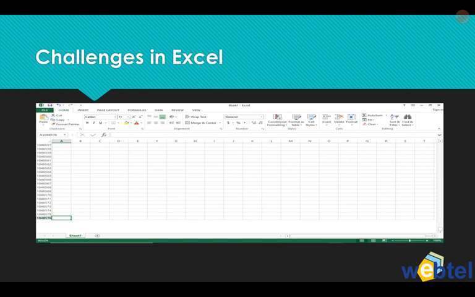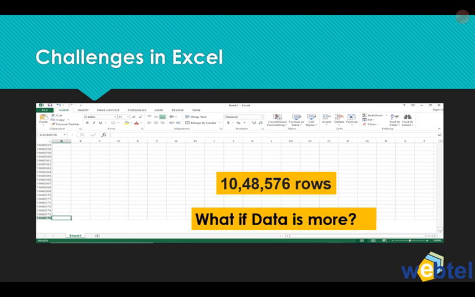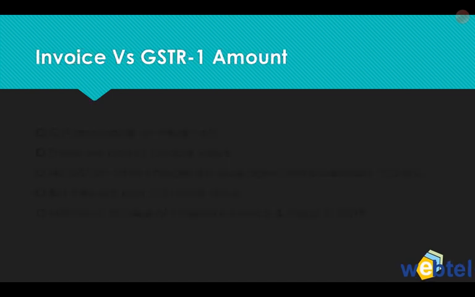Not only that, if the number of entries is very large, as we've seen in the case of very big corporates, Excel also has a limitation even in the latest versions, that is 10,48,576 rows. Beyond that, what is to be done if the data in the quarter is more? Processing it in different files and combining the data brings all those problems, and I think that is not advisable, because if some mistake happens, then the department will be after our lives. So what is to be done?